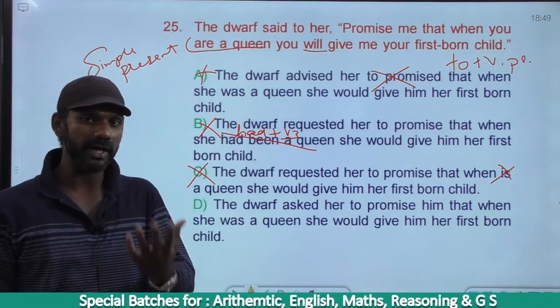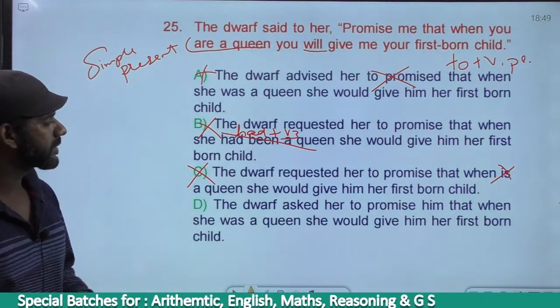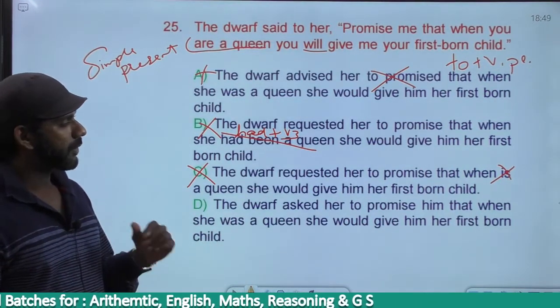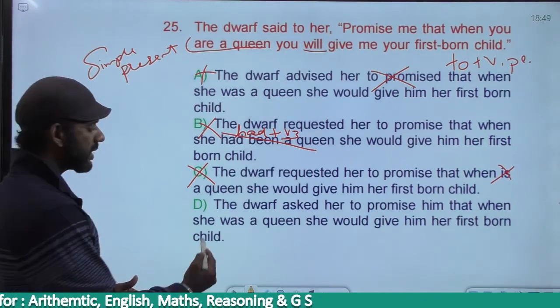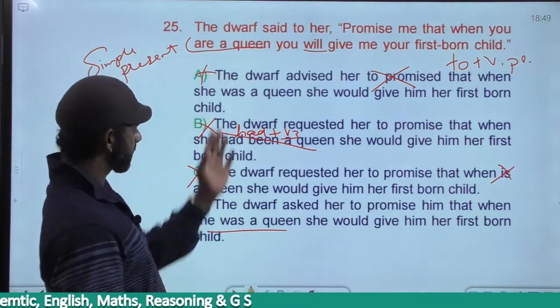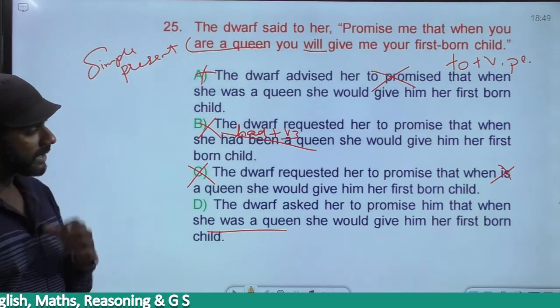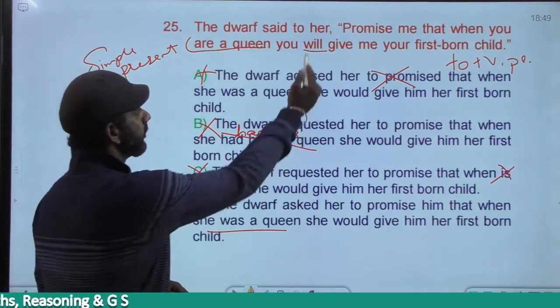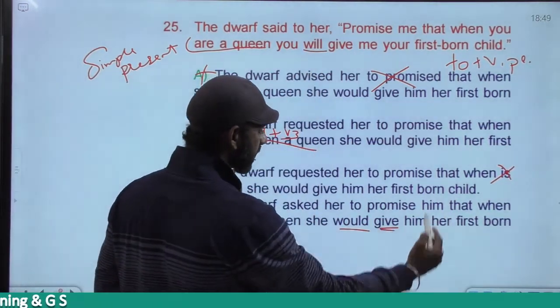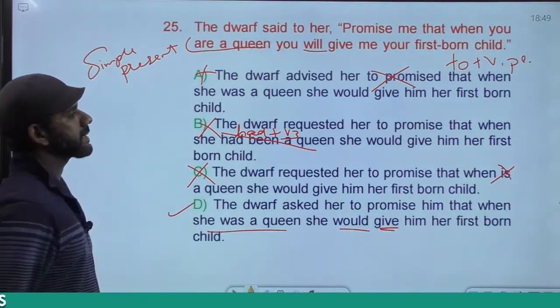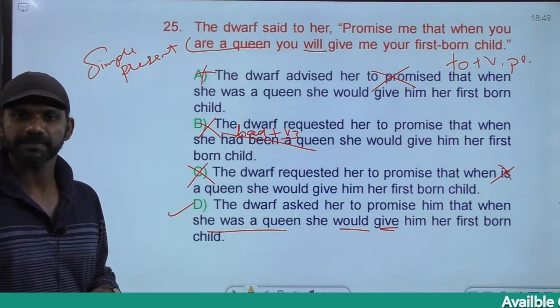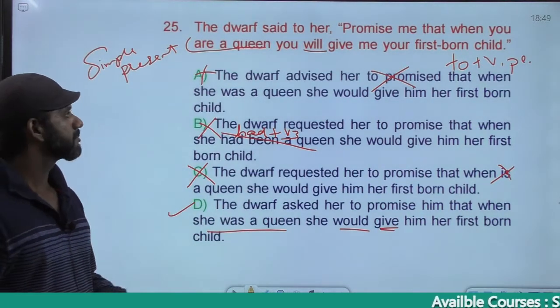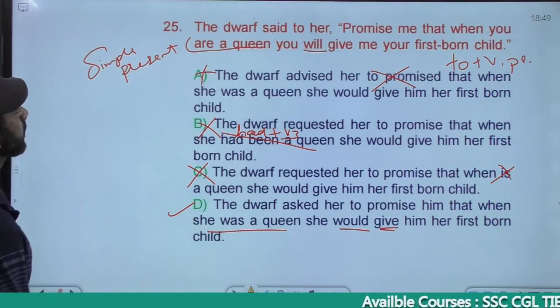Now the interrogative asked. The dwarf asked her to promise him that when she was a queen, simple present became simple past, she would give him her firstborn child, will became would. It's always would plus V1 plural, grammatically correct. The answer must be option D. Getting it? Come to the next one.